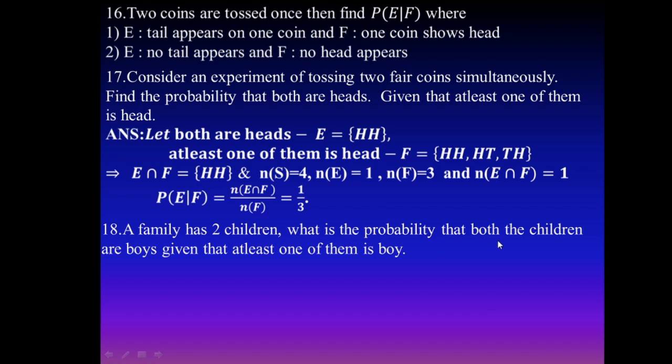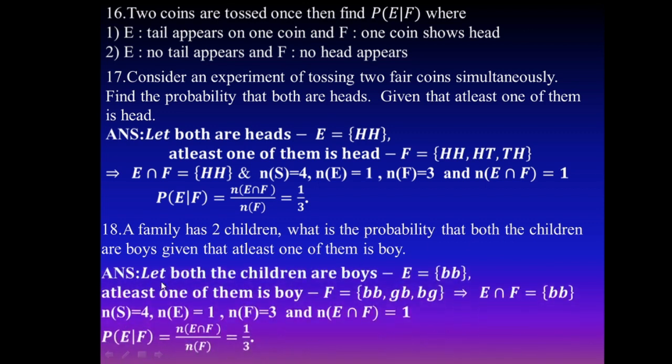The next, 18th question: a family has 2 children. What is the probability that both the children are boys, given that at least one of them is a boy? Here E is both the children are boys, BB, and F is at least one of them is a boy: BB, GB, BG. E intersection F is BB.